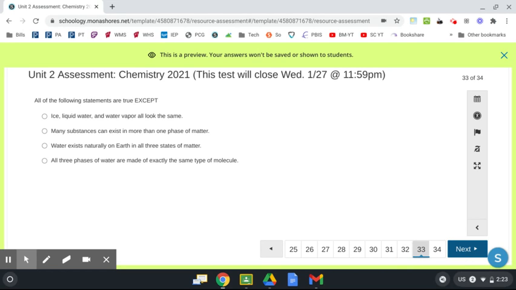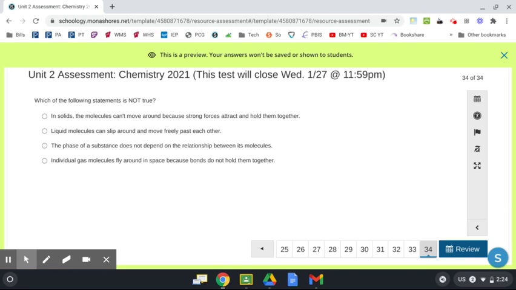Number 33. All of the following statements are true except, so there's one false one in here. You want to mark that one. Ice, liquid water, and water vapor all look the same. Many substances can exist in more than one phase of matter. Water exists naturally on Earth in all three states of matter. All three phases of water are made of exactly the same type of molecule.